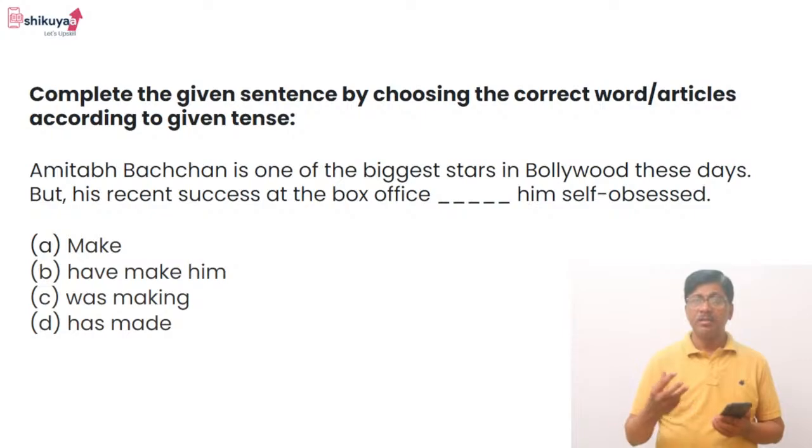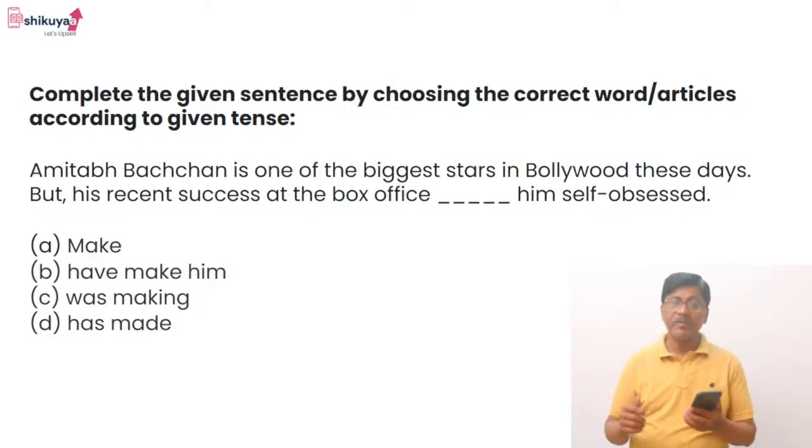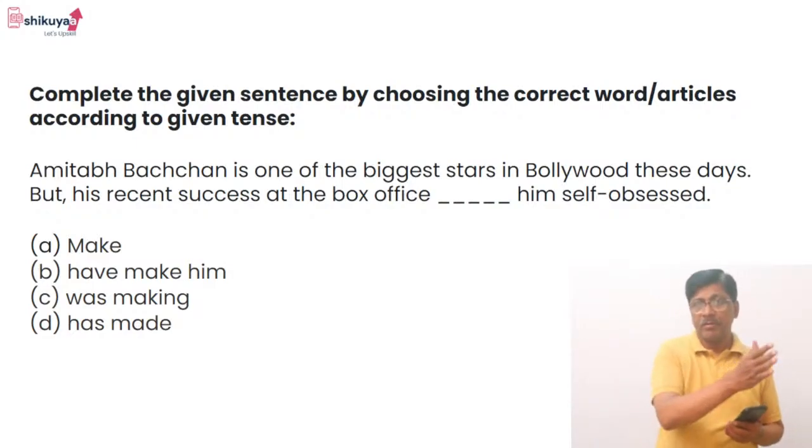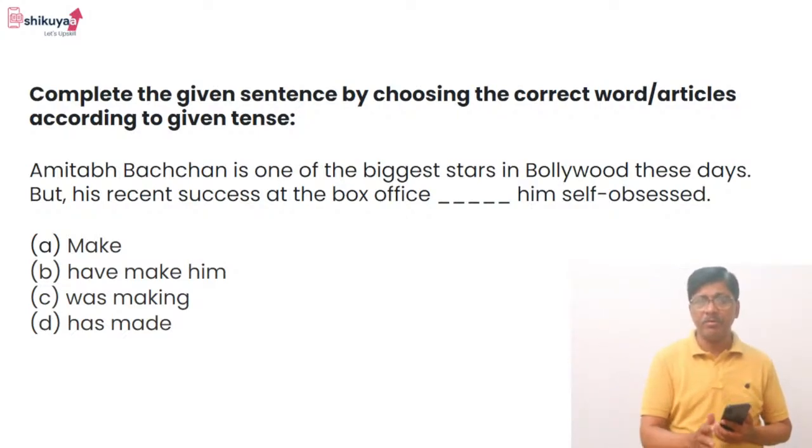लेकिन becoming self obsessed because of what, success at the box office. तो बीच में क्या आएगा वहां पे, underline, make him self obsessed, have make him self obsessed, was making self obsessed, या has made, क्या आएगा? देखो, it is something which is happening yesterday, happening today, happening tomorrow. What?